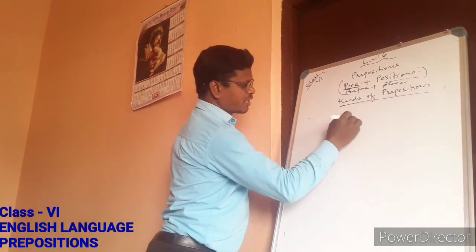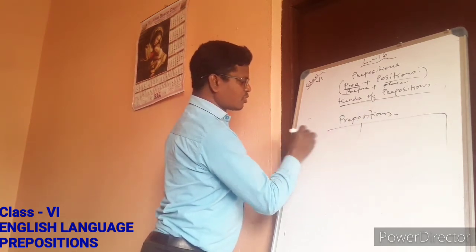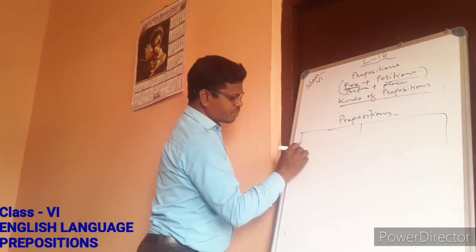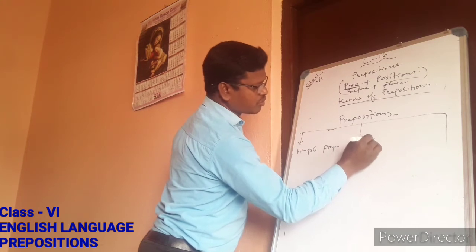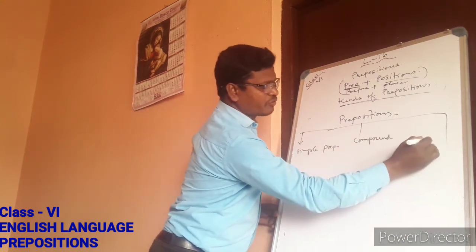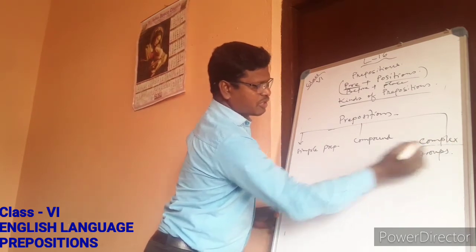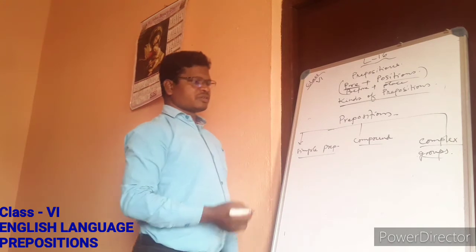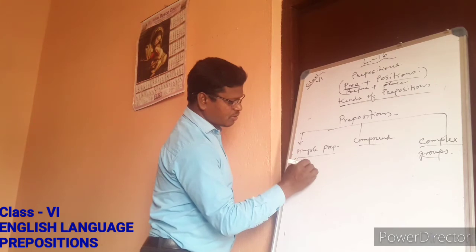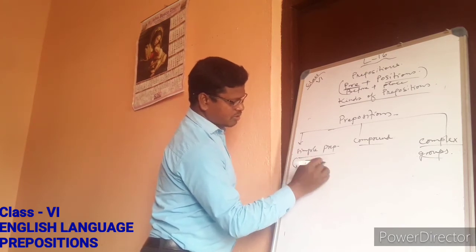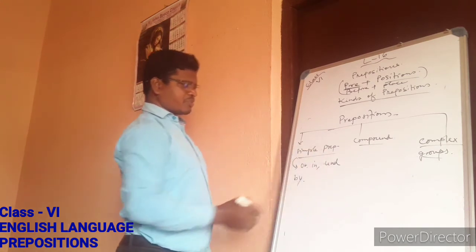This preposition is again another division, which is already given in our book. The first one is simple preposition, then compound preposition, and the third one is complex, or the group prepositions. Simple, compound, and group prepositions. This way also we can see them. Simple prepositions include in, on, then under, by. These are a few examples of simple prepositions.